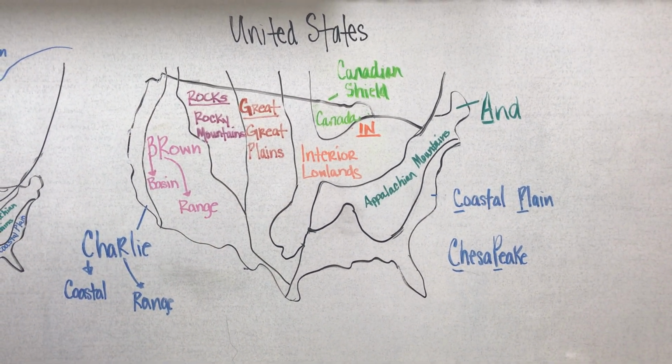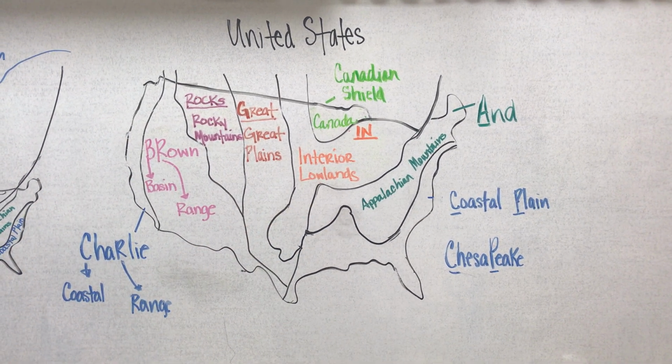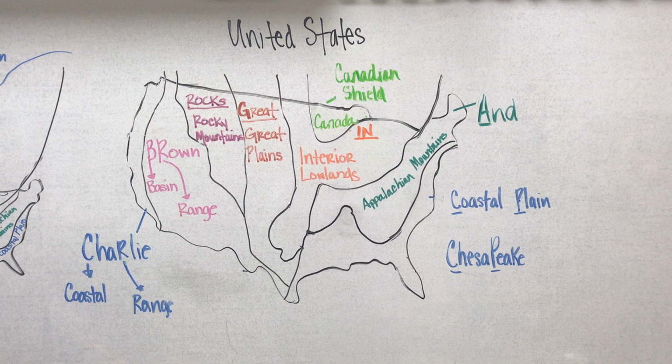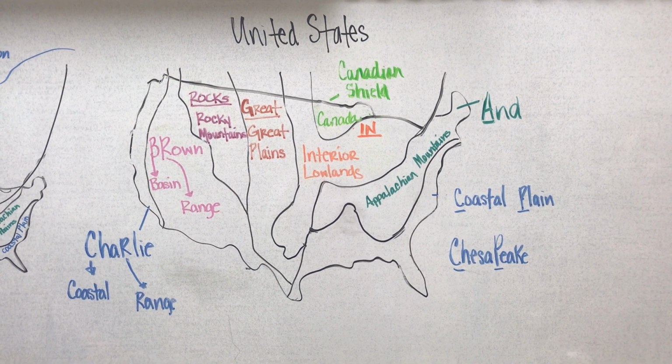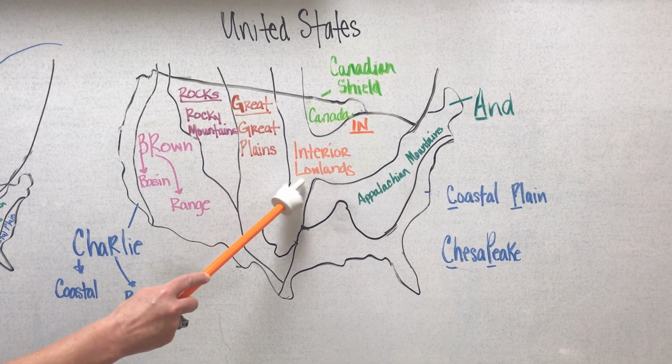In is a dead giveaway for interior lowlands. Interior means inside. It's not on the coasts. Think of it this way. If you go buy paint to paint your bedroom or your living room, you're going to go to the store and buy interior paint because you're painting the inside of your home. So think of the same thing, interior lowlands.